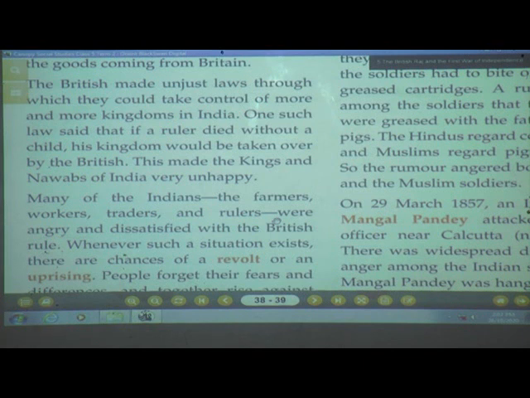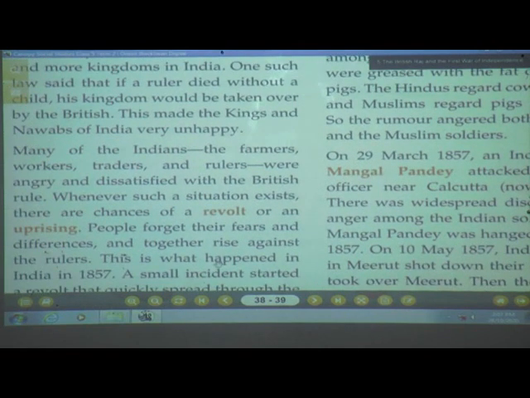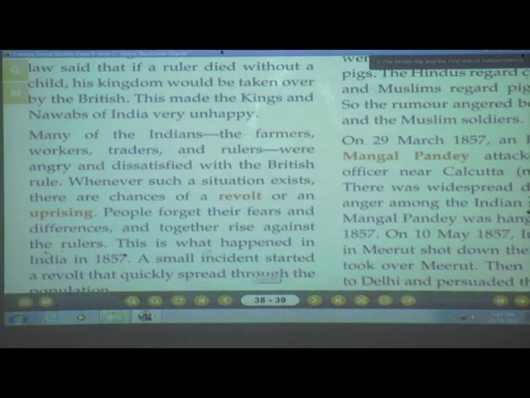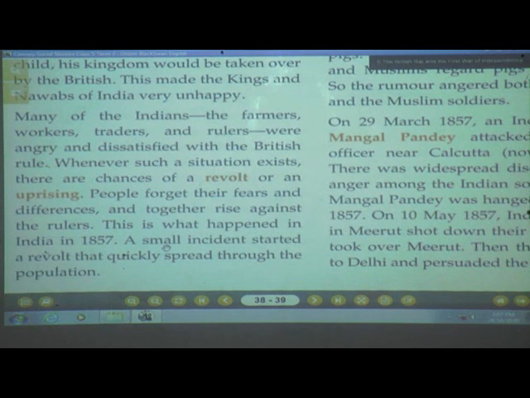Whenever such a situation exists, there are chances of a revolt or an uprising. People forget their fears and differences and together rise against the rulers. This is what happened in India in 1857. A small incident started a revolt that quickly spread through the population.